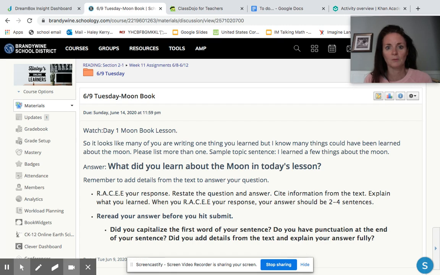4 people wrote more than one sentence. I mean, I had it right here. Halfway through the day, I wrote this in here, so it looks like many of you are writing one thing you learned, but I know many things could have been learned about the moon. Please list more than one. Sample topic sentence: I learned a few things about the moon, right?